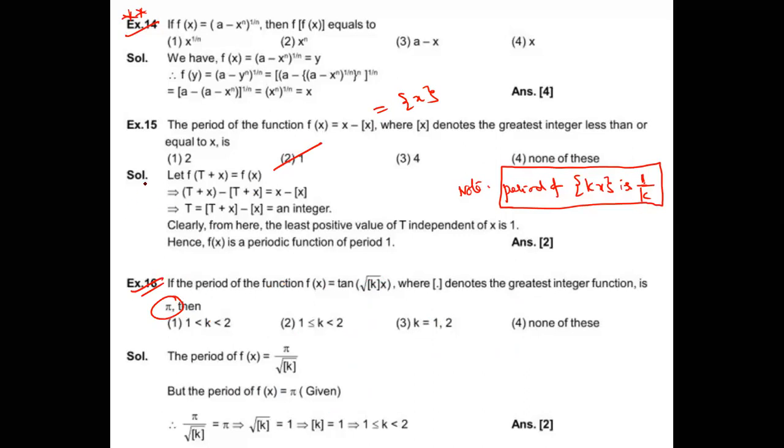So practice this one later. Okay, no? This model is already covered. Yeah, the option is coming.